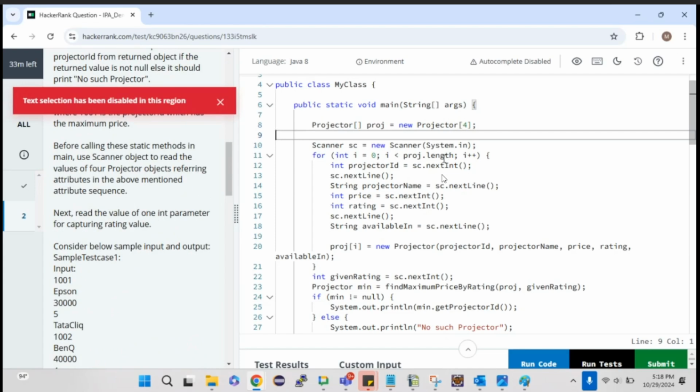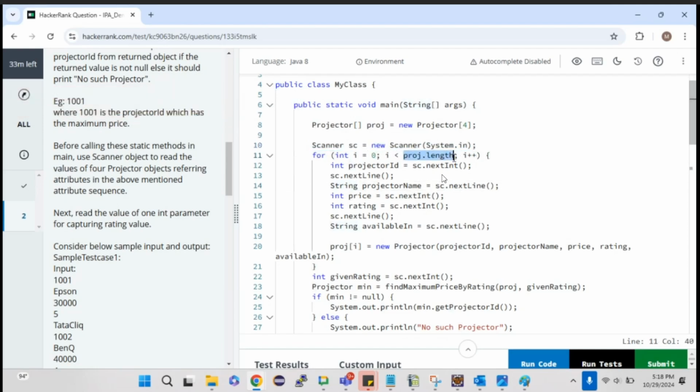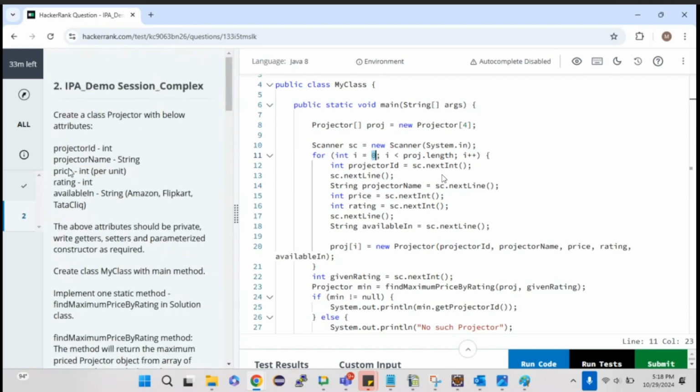Now I need to get 4 sets of values from the user, so I'll be creating an object for the Scanner. Next, a for loop: int i equal to 0, i less than proj dot length, i plus plus. Based on the length, the loop will run. I give i as 0 because the index always starts with 0. Each projector has 5 values: projector ID is next int, projector name is a string so next line, price is int so next int, rating next int, and availability is a string, also sc dot next line. As simple as that.